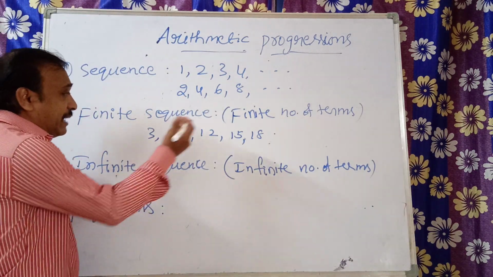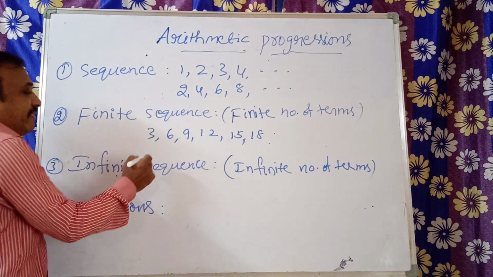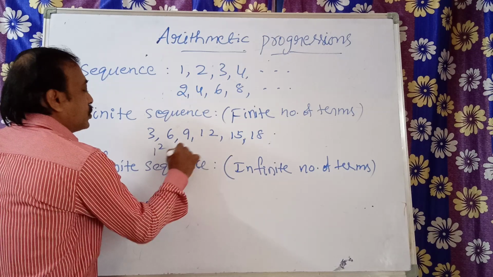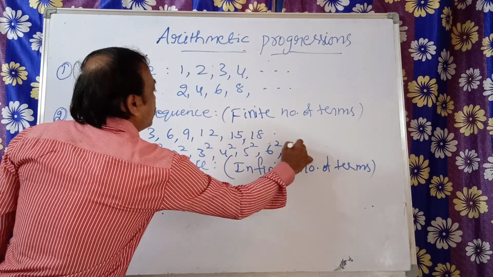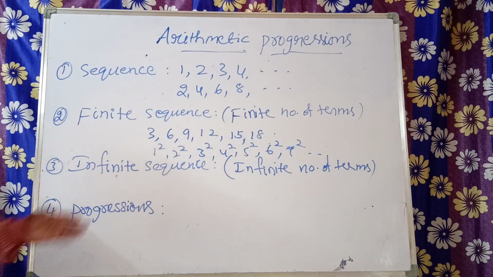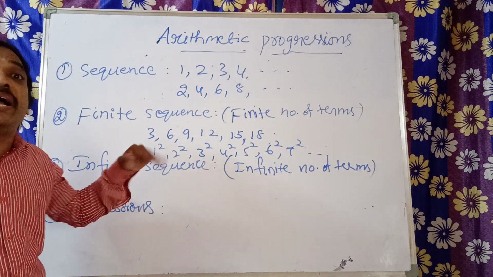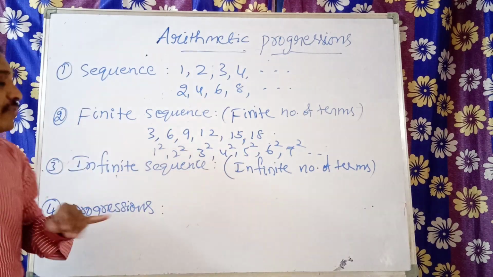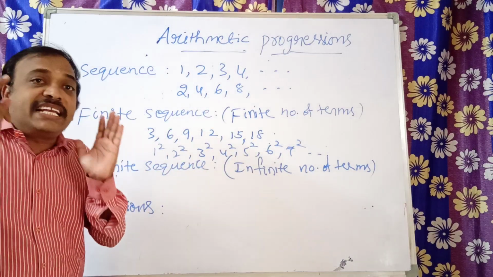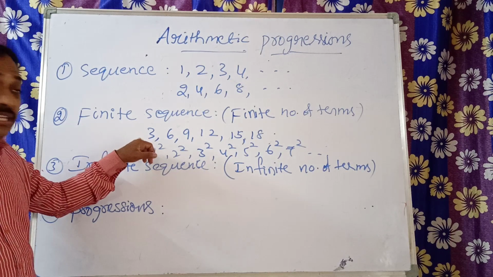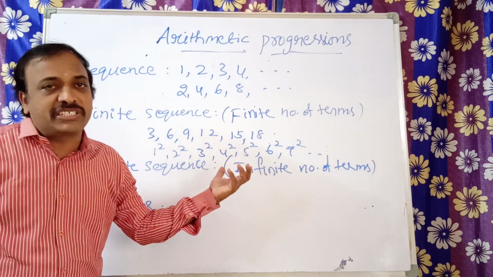Here also you see the pattern. I followed 3, 6, 9, 12. You may have a doubt, because I can also give 1 square, 2 square, 3 square, 4 square, 5 square, 6 square, 7 square. This is also a sequence. What is the rule we are following? Here we are following squared numbers, perfect squares: 1 square is 1, 2 square, 3 square, 4 square. That is the rule here. In the other, we are following multiples of 3, multiples of 2, in an addition way or a multiplication way.